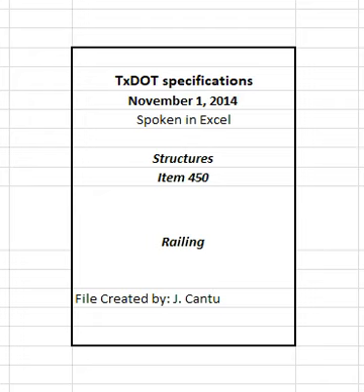When painting is specified in place of galvanizing, shop paint steel in accordance with Item 441, Steel Structures. Repair any damage to galvanized or painted surfaces after erection in accordance with Items 445, Galvanizing, and Item 446, Field Cleaning and Painting Steel, respectively.